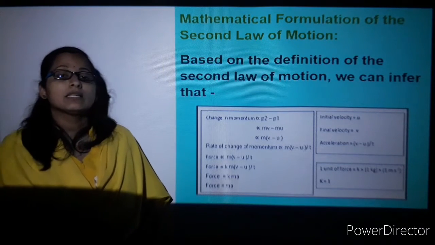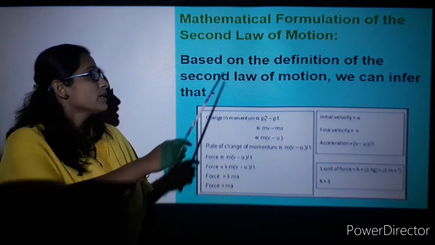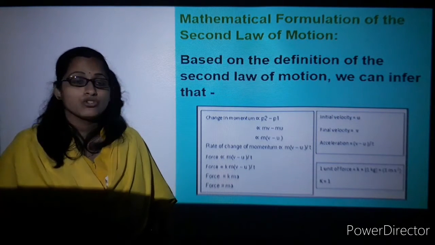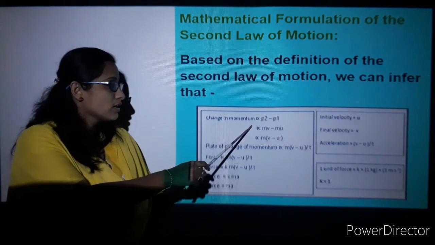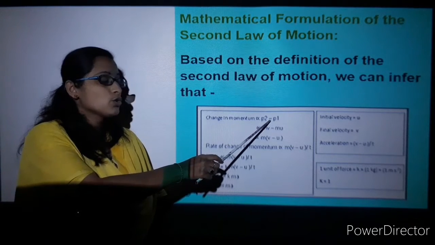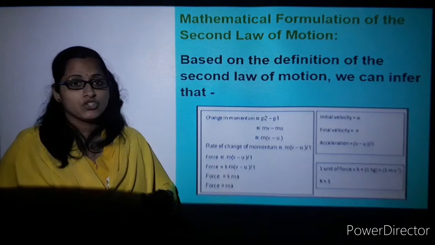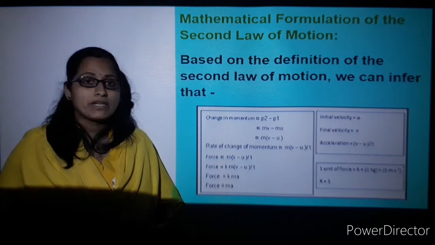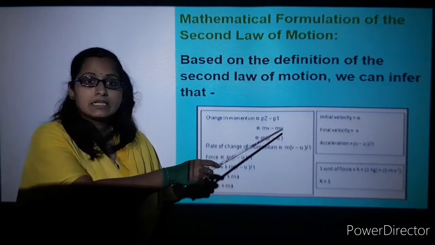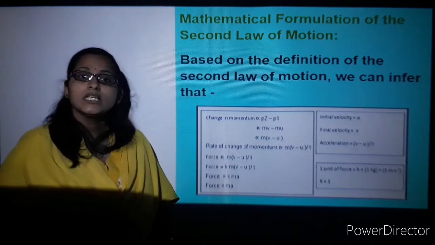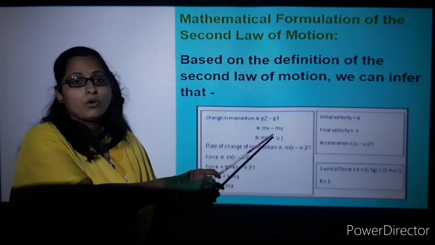So we will see some mathematical formulation with respect to the second law of motion. Based on the definition of the second law of motion, we can infer that the change in momentum is directly proportional to P2 minus P1, that is, the gain in momentum. So it is directly proportional to mv minus mu, that is, final velocity minus initial velocity.